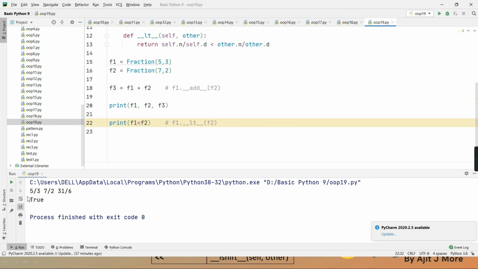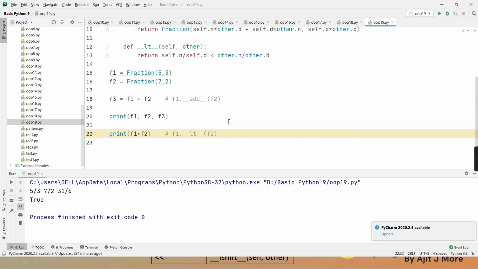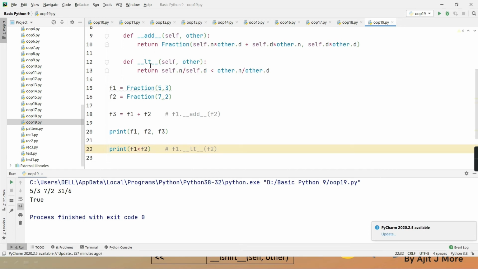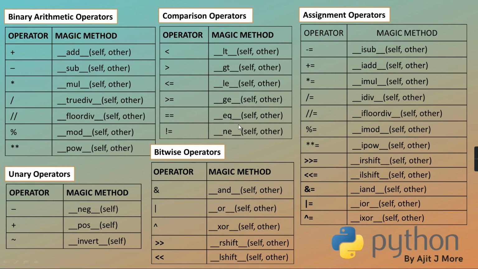Okay, why true? Because that fraction is coming. The same way you can overload GT, you can overload LE, you can overload GE, you can overload EQ, you can overload NE, that is for not equal. Okay? Yes, sir. Right? So please try to overload the other operators as well.